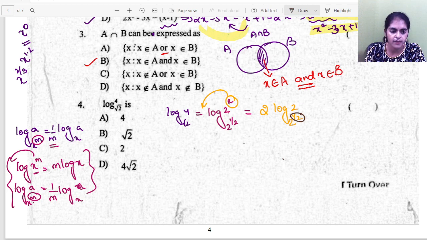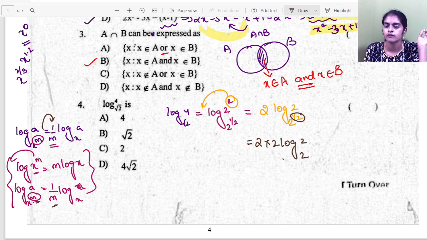So what happens to this power? It will become the reciprocal. I have m, so it became 1 by m. If I have 1 by 2, it will become 2, just the reciprocal. If you have m, you will have 1 by m in the formula. If you have 1 by 2, you can write it as 2. So 2 times 2 log 2 to the base 2. So 2 2s are 4 and log 2 to the base 2. You know log a to the base a is nothing but 1.